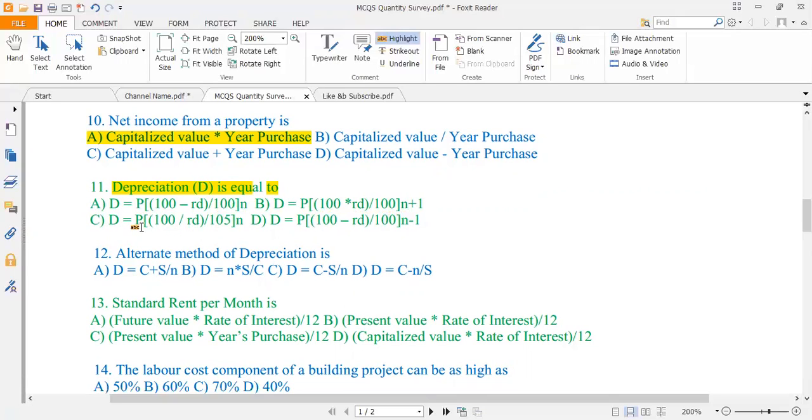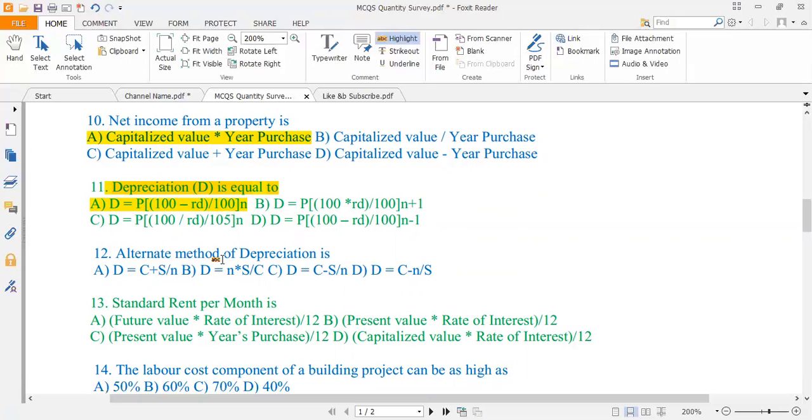C is D is equal to P into 100 divided by RD whole power 105 whole multiplied by n. D is equal to P into 100 minus RD divided by 100 whole power n minus 1. So the correct option is option A. D is equal to P into 100 minus RD divided by 100 whole power n.